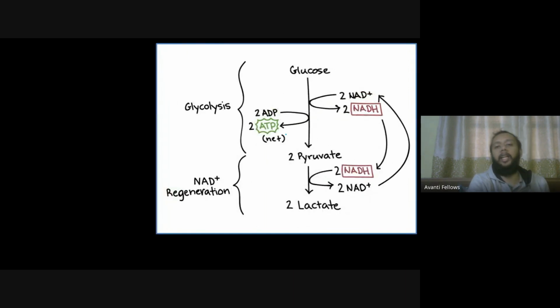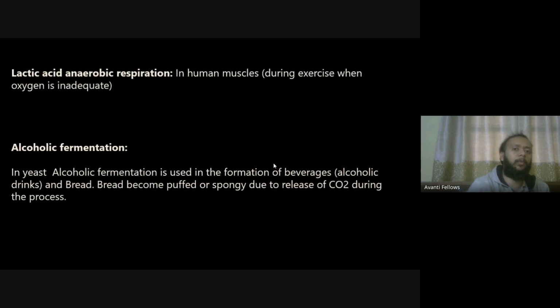Similarly, you have a lactic acid fermentation जहाँ पे आपका single step के अंदर lactic acid बनाया जाता है from the pyruvate. So the pyruvate you have formed can be used to form lactic acid, and you find that happening in the muscles. आपके skeletal muscles के अंदर होते हुए आपको मिलेगा, but अगर ये बंद रहा है then it can affect the efficiency with which your muscles undergo contraction. So that is also one thing you should be aware of. Now, lactic acid is anaerobic respiration in human muscles during exercise when oxygen is inadequate, तब आपको ये बन जाएगा.